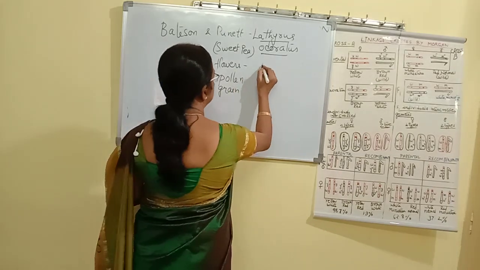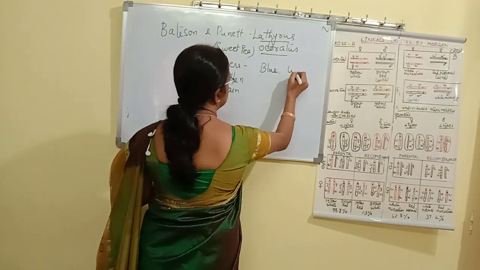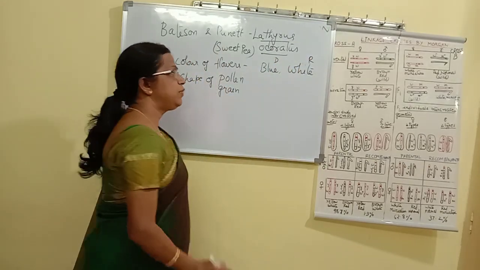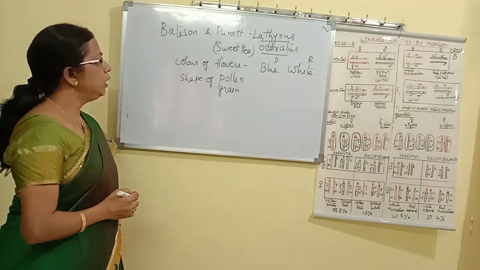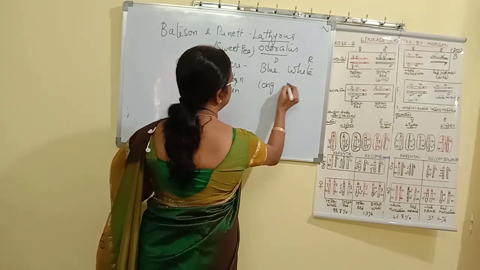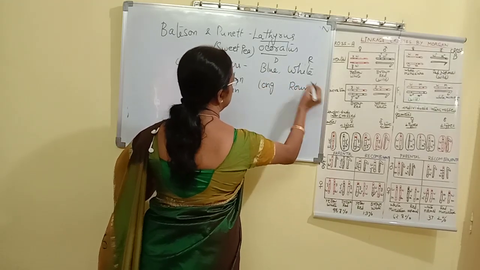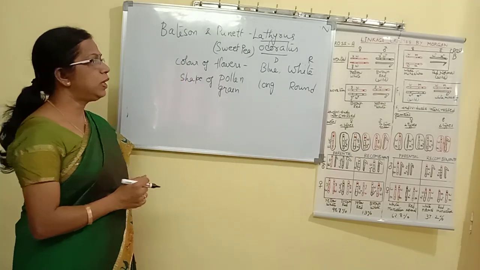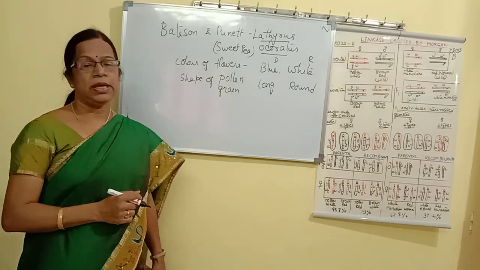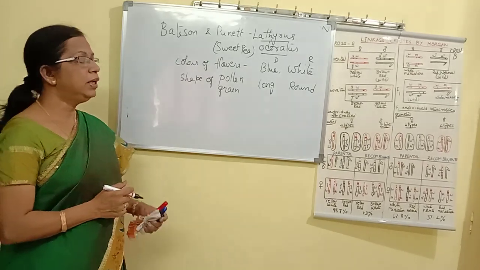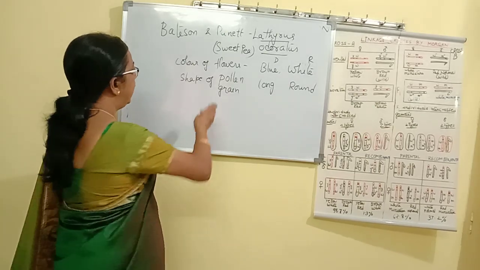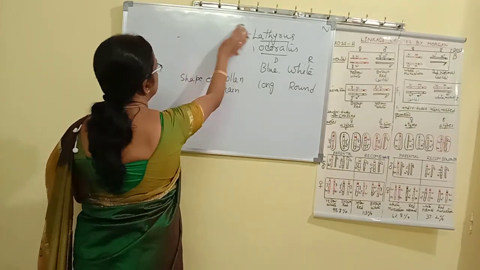Blue colored flowers and white colored flowers are taken. Blue is the dominant character, white is the recessive character. Similarly, the shape of the pollen is taken: long pollen grains, that is the dominant character, and round pollen grains, that is a recessive character. Taking these, he performed the dihybrid cross. So now let us see what the dihybrid cross is and what the result is.